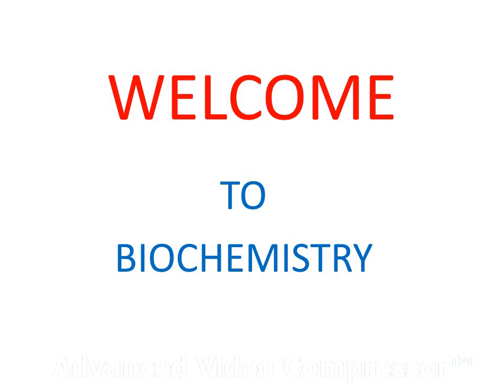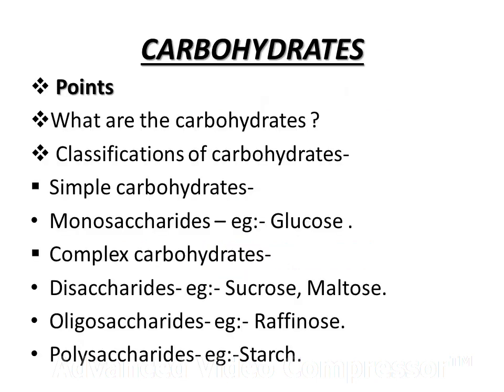So let's begin. Today's session we are studying about the carbohydrates. So following points are in our today's session. So first point is what are the carbohydrates, and second is the classification of carbohydrates. In classification of carbohydrates there are two types: simple carbohydrate and complex carbohydrate. Simple carbohydrate contains the one sub point, the monosaccharide, example is the glucose, and complex carbohydrate contains the disaccharide, example is the sucrose and maltose, oligosaccharide, raffinose, and polysaccharide, example is the starch.